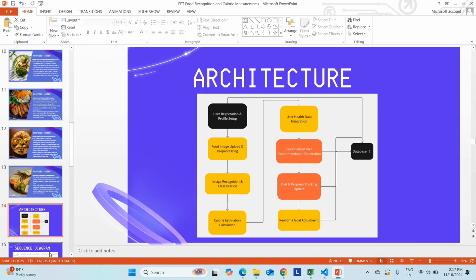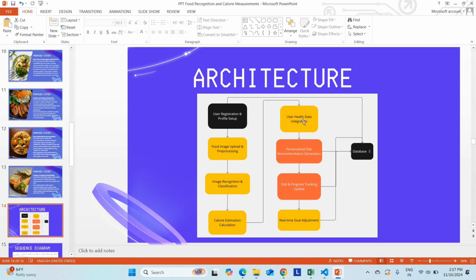Okay, so this is our objective of the project, and now our architecture of the project. You have to register and set up your profile. Then you have to upload your food image. It will pre-process the image which you uploaded. Then it goes for image recognition. Using YOLO V8, it will recognize the image. Based on that recognition, it will classify the nutritional information of what you are taking.